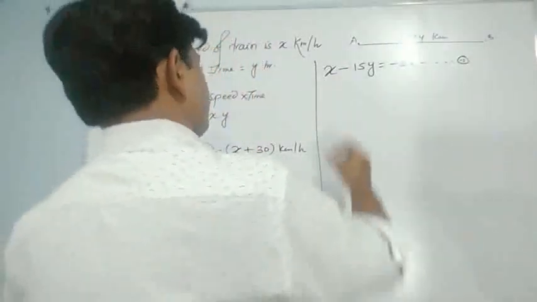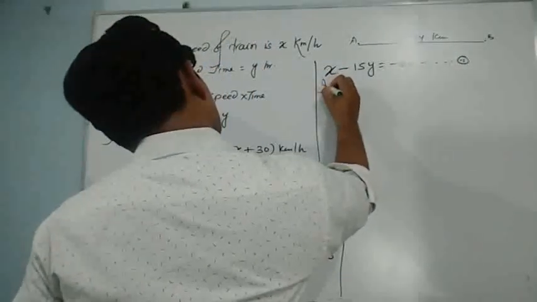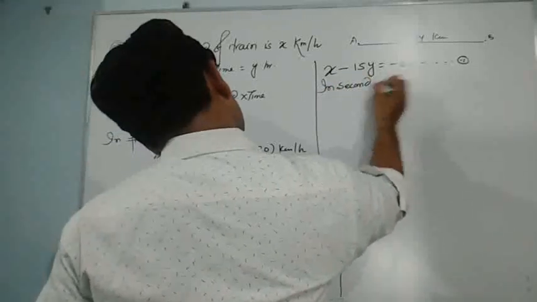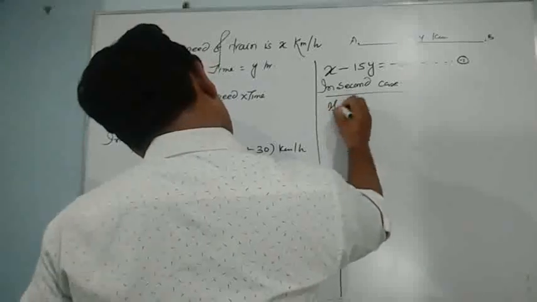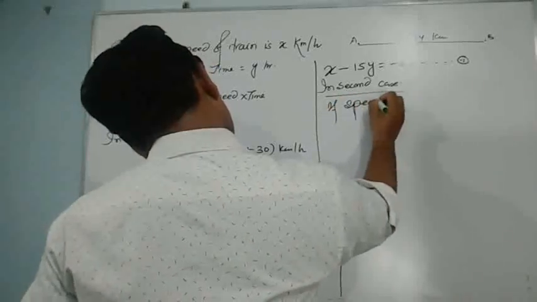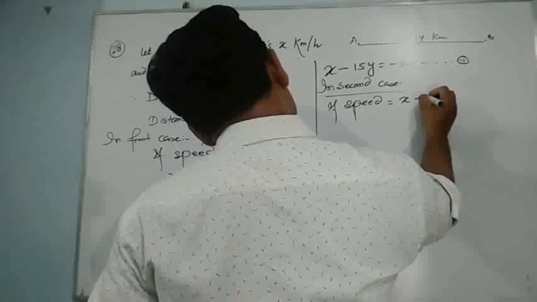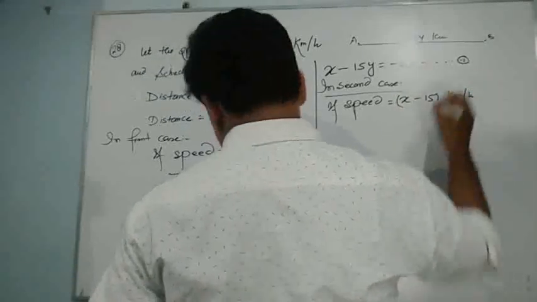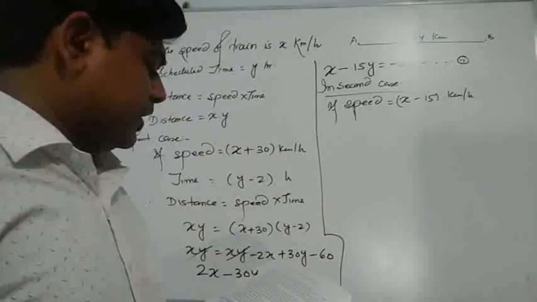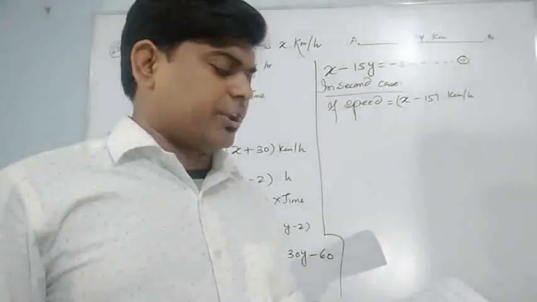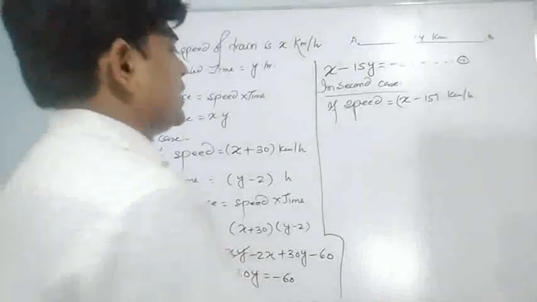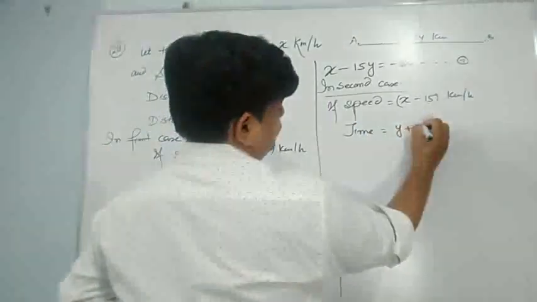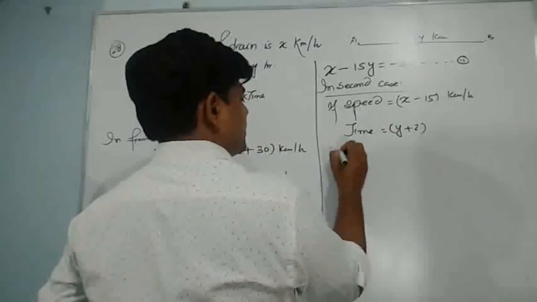What should I write? In the second case, if speed is equal to x minus 15 km per hour, then what will happen? It would have taken 2 hours more. Means what? Time will be y plus 2.